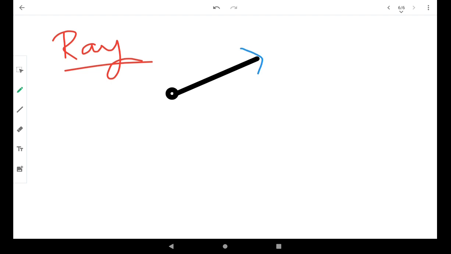A ray has one endpoint, as you can see here. Suppose O here is the one endpoint, which is also called the initial point.